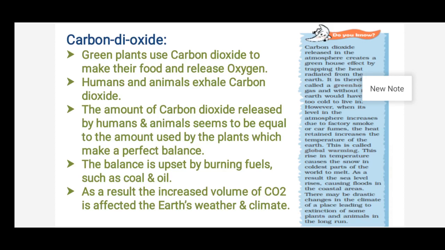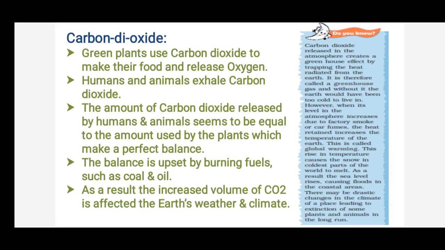However, what we are doing is upsetting this balance by burning fuels such as coal, petroleum, oil, some kinds of oils. They add billions of tons of carbon dioxide into the atmosphere every year. As a result, what is happening? The increased volume of carbon dioxide is affecting the Earth's weather and climate. The Earth is trapping more heat than before and making the ice melt in the polar regions. So that creates what, children? Global warming. So this carbon dioxide is treated as a greenhouse gas.